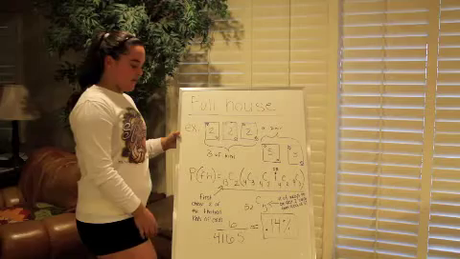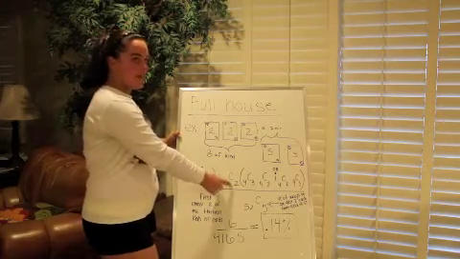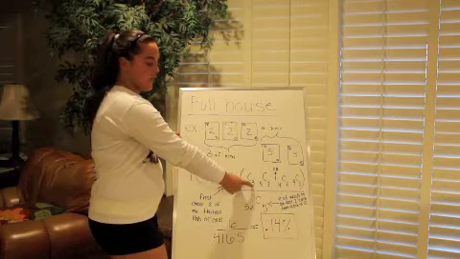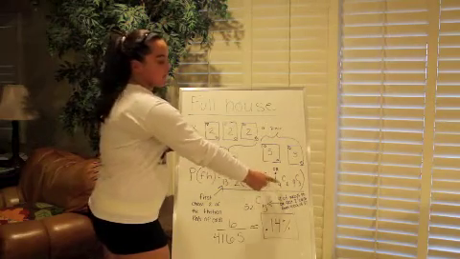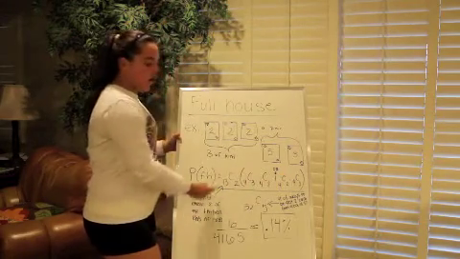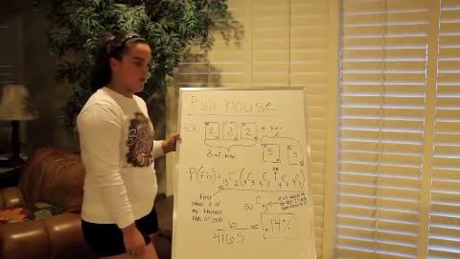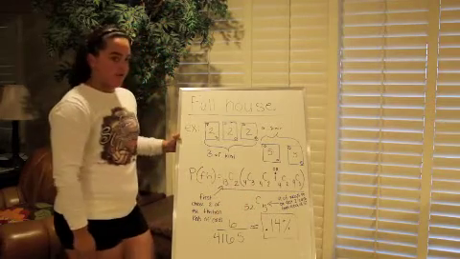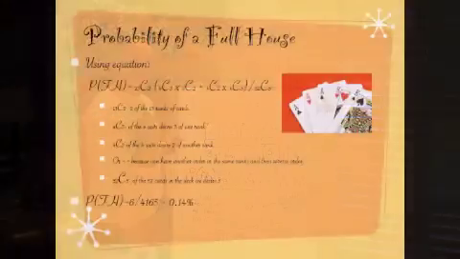And the equation would be, first choose 2 of the 13 kinds of cards, which would be 13C2, and then in parentheses, out of the 4 cards, what 3 could you get, and out of the 4 cards, what 2 could you get, or 4C3 times 4C2. And then it would be all over the number of ways to be dealt 5 cards from the deck of 52, which would be 52C5, which would end up being 6 over 4,165, which is approximately 0.14%.